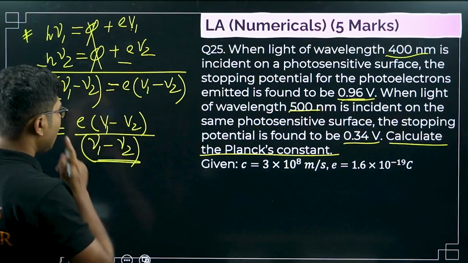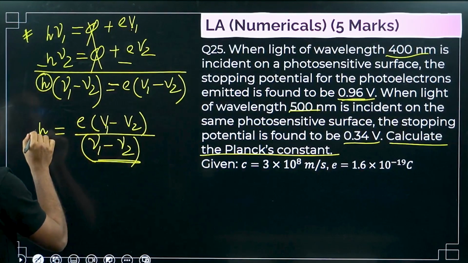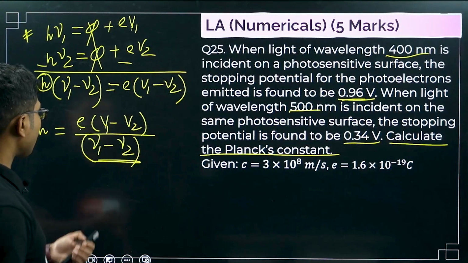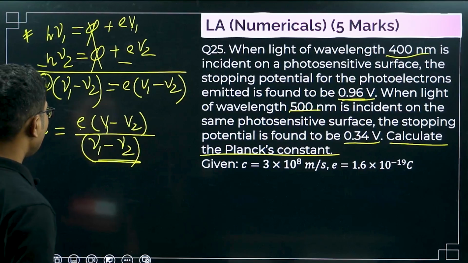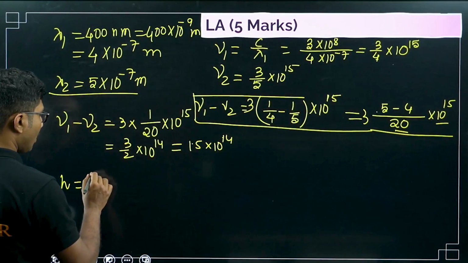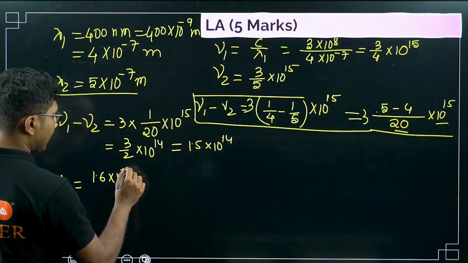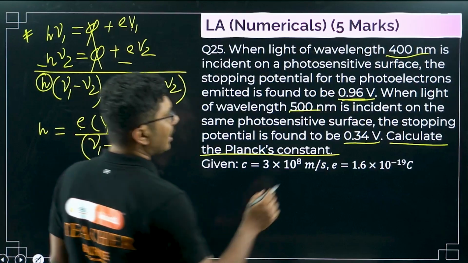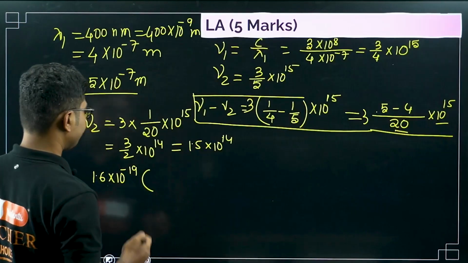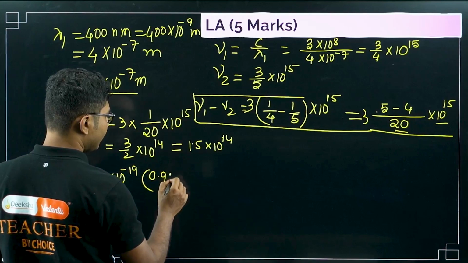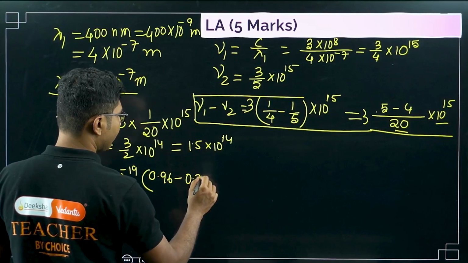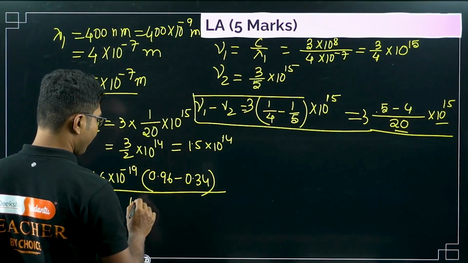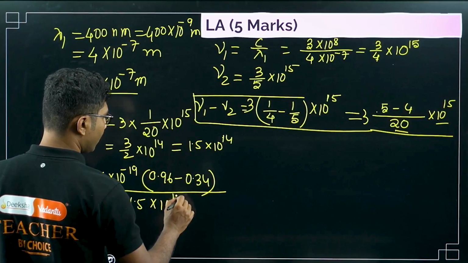Check our previous solution. So h is equal to e times (V1 minus V2) by (nu 1 minus nu 2). Now let's put the other values as well. So h equals 1.6 times 10 to the power of minus 19, e, right? And what is V1? One of them was 9.6, another was 0.34. So 9.6 minus 0.34. So this is the V1 minus V2. Next is 1.5 times 10 to the power of 14.